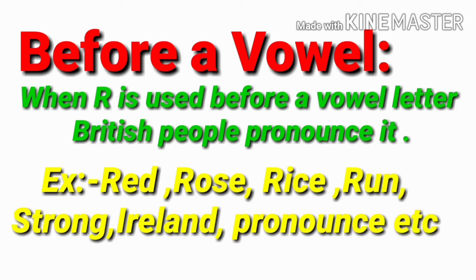Red, rose. Look at here. In these examples, R is used before a vowel letter. So here British people pronounce like this: red, rose, strong, Ireland, etc. So the sum up of this is that when R is used before any vowel letter, at that time British people pronounce it very strongly.